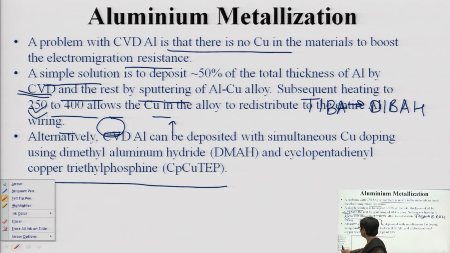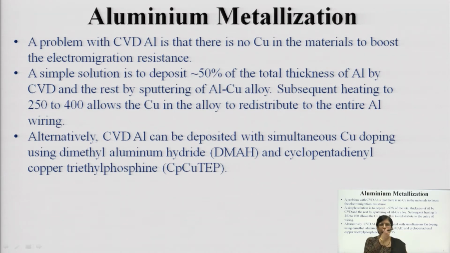Now, what are the other things? The problem with chemical vapor deposition of aluminum is that there is no copper in the material to boost the electromigration resistance. The simple solution is to deposit 50% of the total thickness of the aluminum by CVD, and then the rest by sputtering an aluminum and copper alloy. Subsequently, you heat it to 250 to 400 degree centigrade, and that allows copper in the alloy to redistribute through the entire aluminum wiring.